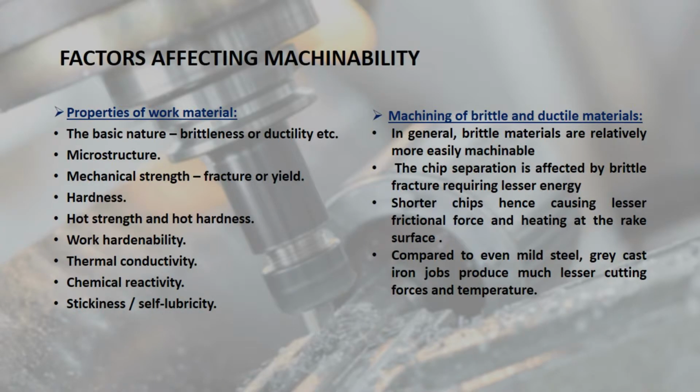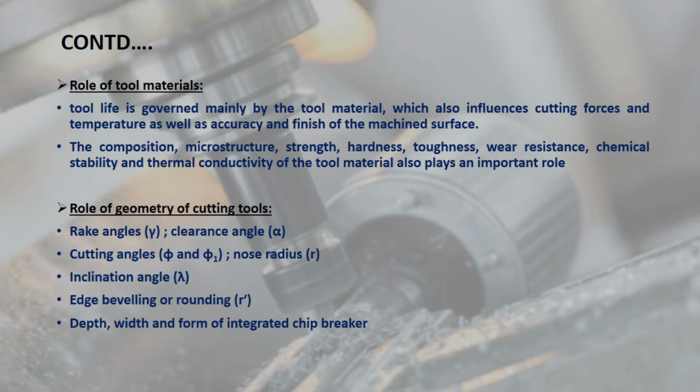In this slide, we can see there are a lot of factors affecting machinability which have been shown here, and all of them are important. But the ones which cause a drastic change are basic material nature, brittle or ductile, mechanical properties of material, microstructure, cutting parameters and cutting condition like wet or dry condition, and tool geometry also.